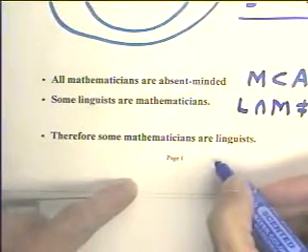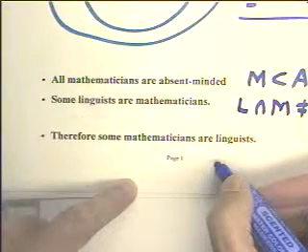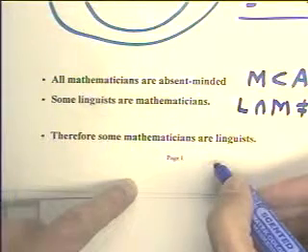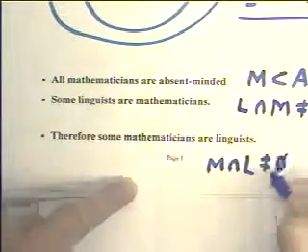So the conclusion would be that the set of mathematicians and linguists, the intersection, is not empty. And of course, that really just follows from this statement.